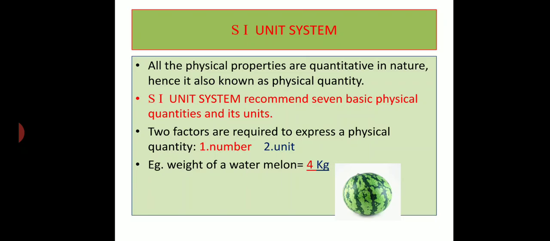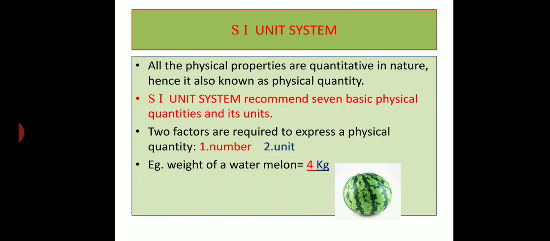Now, SI unit system. All the physical properties are quantitative in nature. So in order to express a physical quantity, you need two factors. One is number, the other one is unit. Right. So in our country and throughout the world, we come across different types of unit systems, but internationally we accept only one type of unit system, that is the SI unit system. Right. The SI unit system recommends 7 basic physical quantities. I hope you are aware of it.